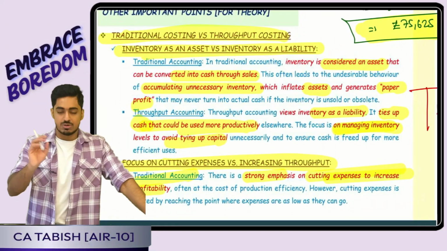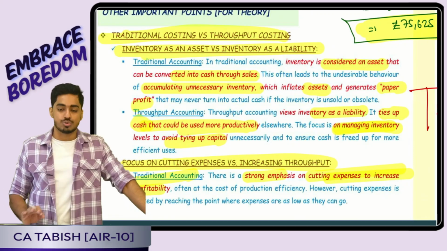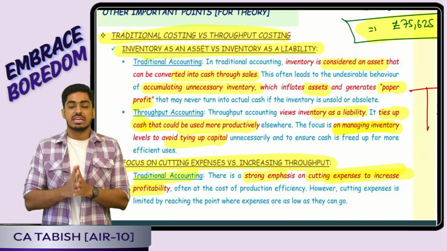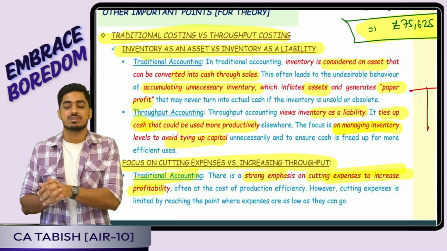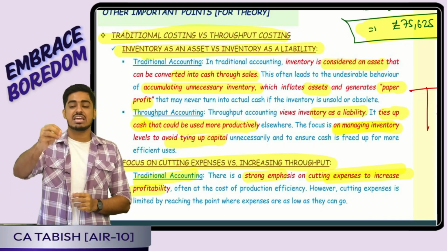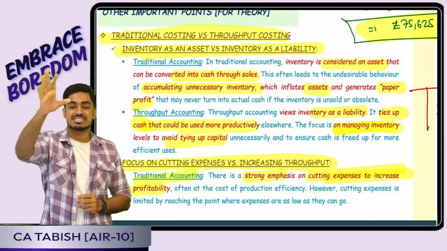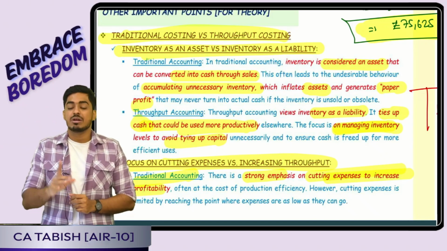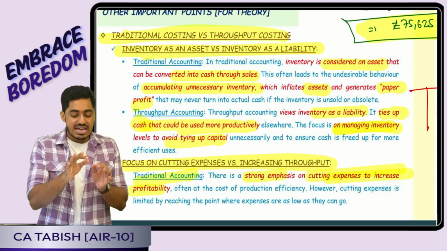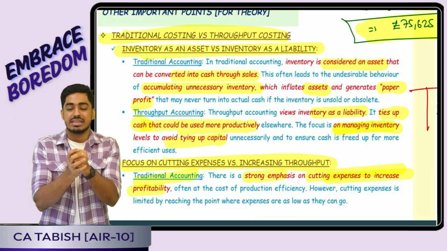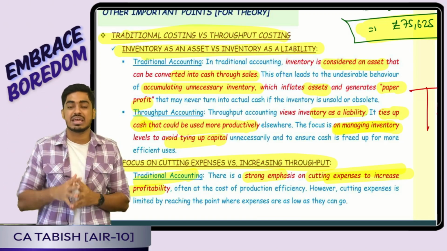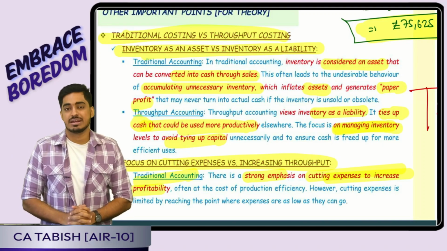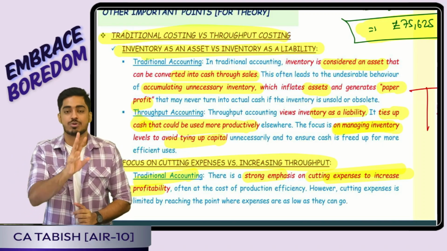In that, the first one we discussed was traditional costing versus throughput. Yes, two main pointers are there. Point number one, inventory as an asset versus inventory as a liability. Traditionally, I will always view my inventory as an asset because it has the capacity to generate money in the future. But throughput tells, wait boss, it is unnecessarily holding my money currently, which I could have used better elsewhere. So, yes, throughput always views my inventory as a liability. That is, unless it is required, I will not produce and stock it up.